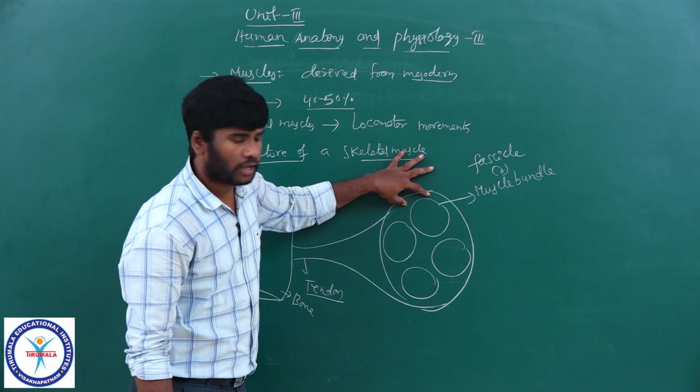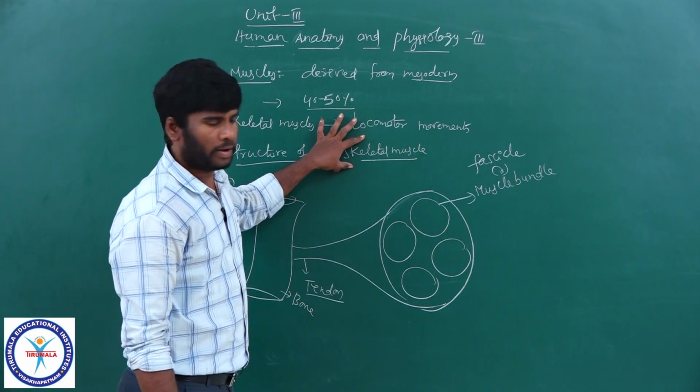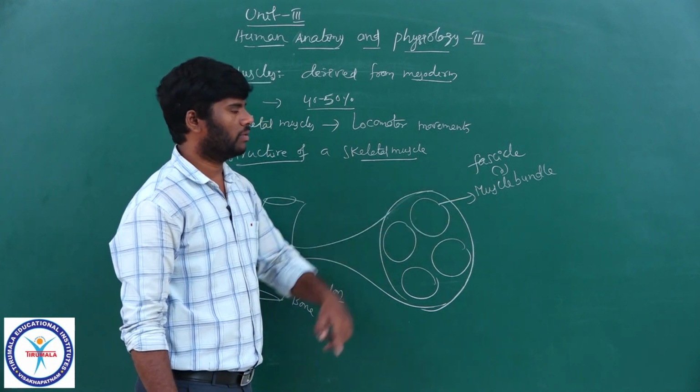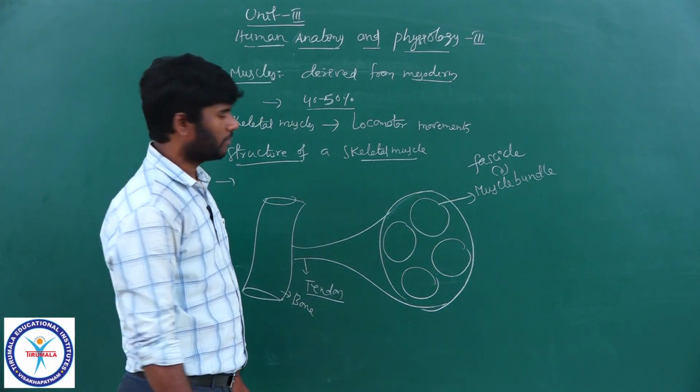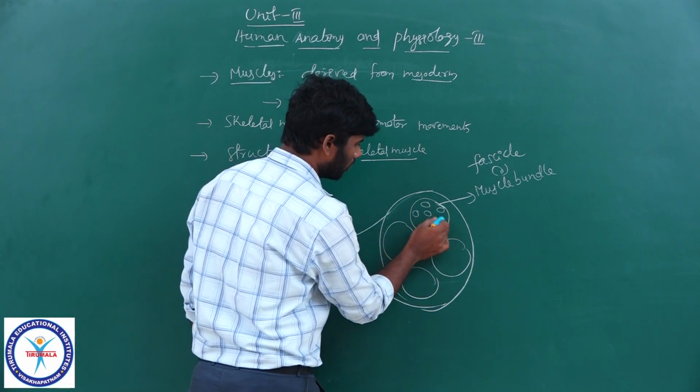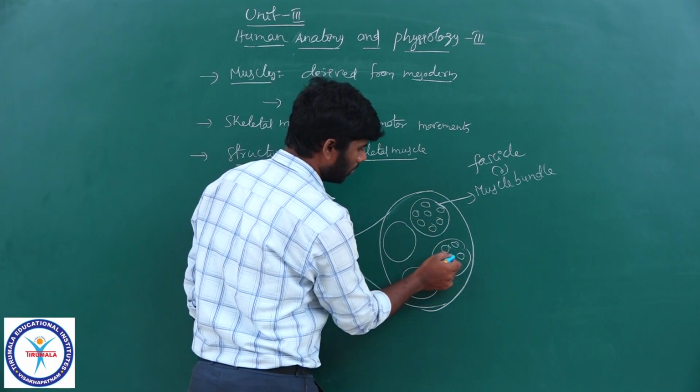So, an organized skeletal muscle is made of several muscle bundles, named fascicles. Inside each fascicle, there are numerous cylindrical muscle fibers.